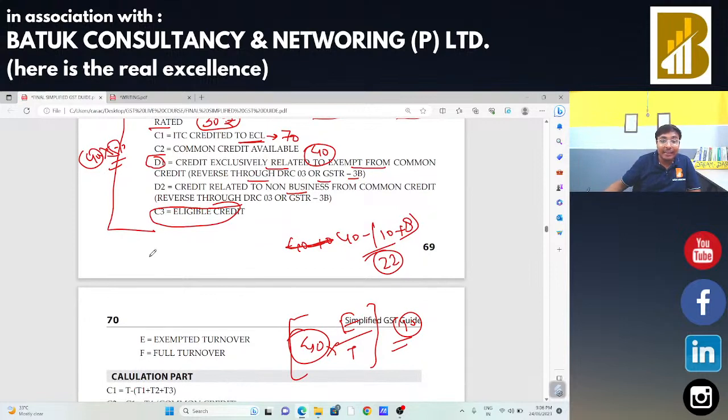So your eligible credit is 30 rupees, which is exclusively related to your taxable supply or business supply, and 22 rupees, which is your common credit. That is 52 rupees you are eligible to claim that input tax credit. That is what is the concept. And this calculation has to be done on monthly basis. This calculation has to be done on annual basis, and at the time of GSTR 9 and 9C or at the time of business audit, departmental audit, we need to check the same. This example of in case of input and input service regarding the reversal, that is rule number 42, is okay for you.